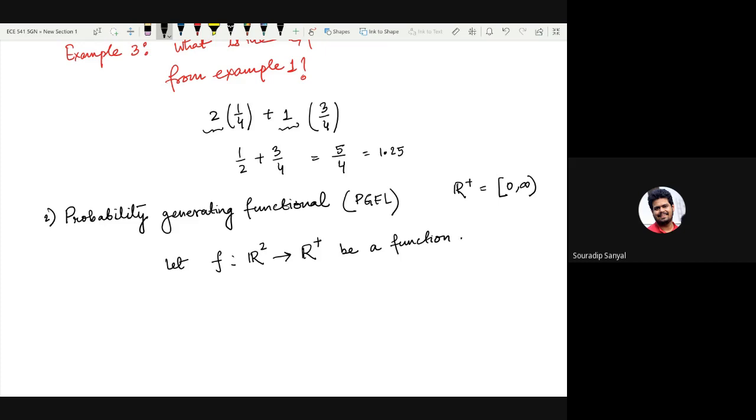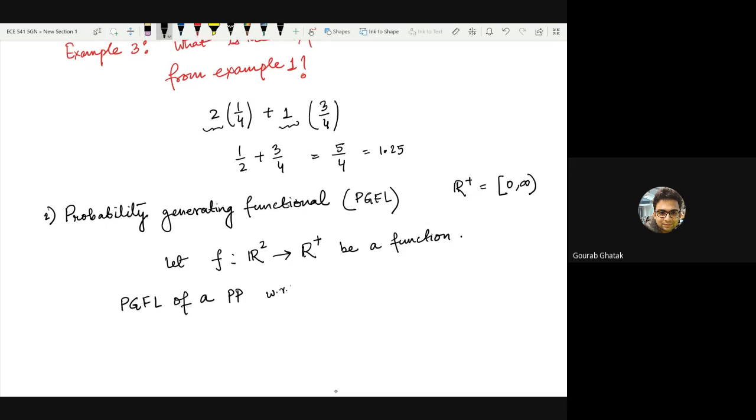Then the probability generating functional of a point process with respect to this function. This function can be anything. It can take in values x, y and generate x square plus y square. It can take in values x, y and generate x by y or something like this. Of course, remember that it will always result in some value which is either 0 or larger than 0, because this probability generating functional is defined only for such functions.